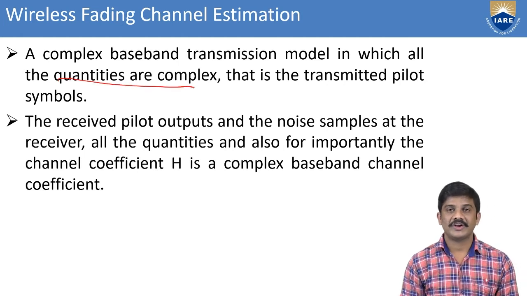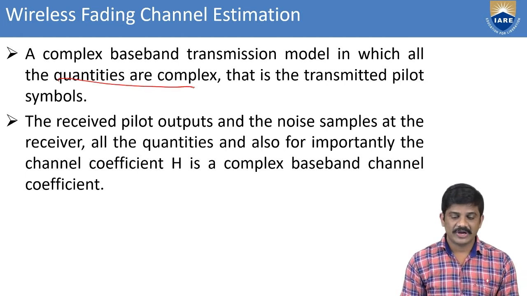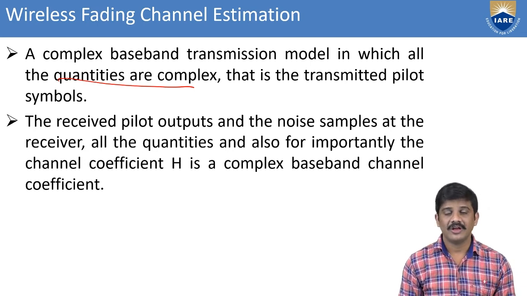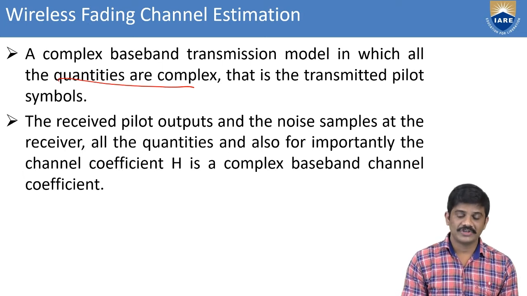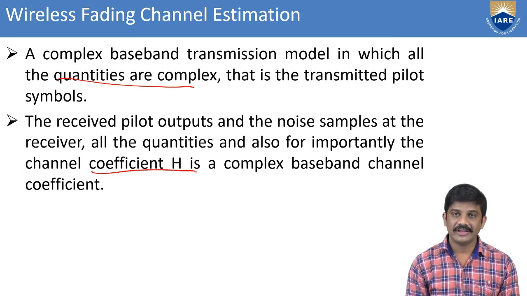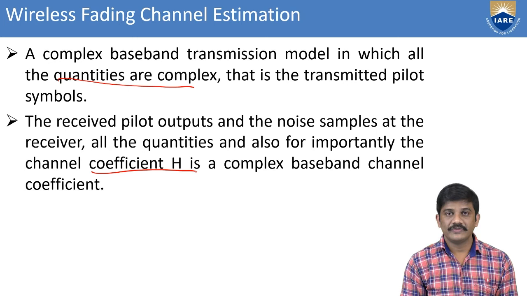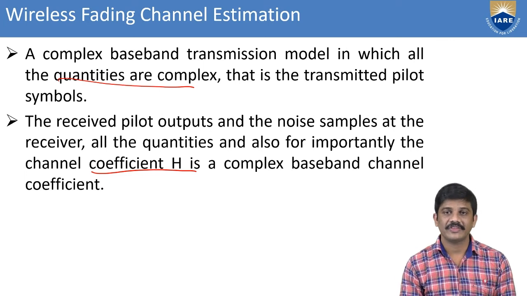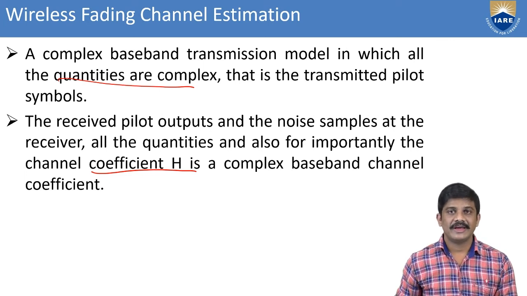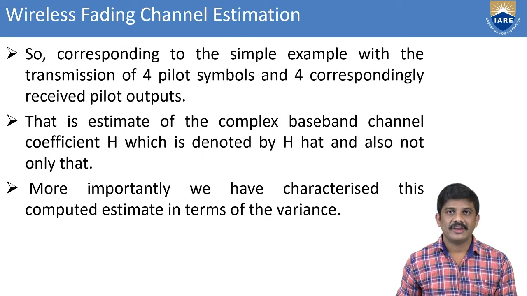Okay, what are the quantities? The complex transmitted pilot symbol comes under the baseband transmission. Also, importantly, the channel coefficient h is the baseband channel coefficient. These all come under the received pilot outputs, and we can also take in the noise samples at the receiver. We can consider the channel as a receiver.